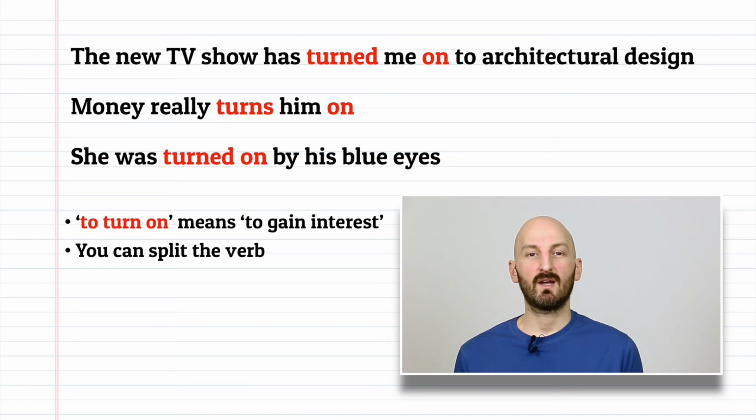The new TV show has turned me on to architectural design. This again is a simple sentence that means to gain interest or to like. It usually has a romantic or sexual meaning to it, more often than turn off. You can split the verb with this meaning. Other examples are money really turns him on, and she was turned on by his blue eyes. So there's two meanings for turn on, the exact opposites of turn off.